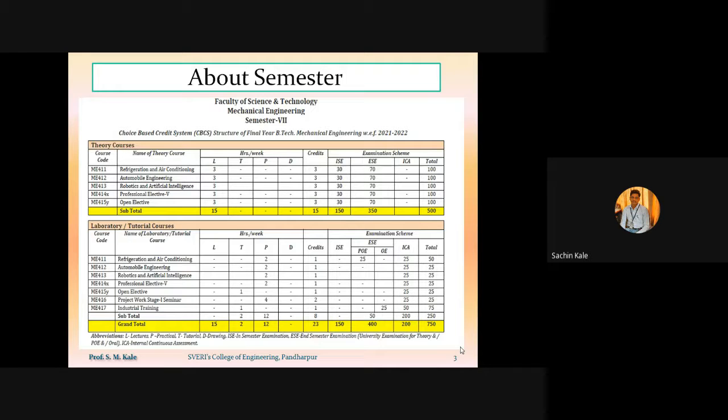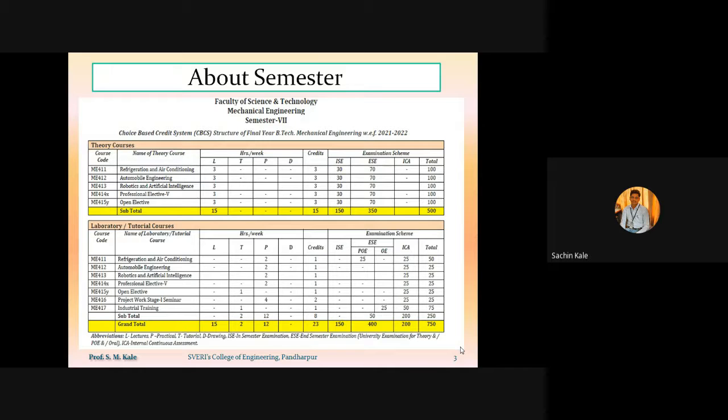Then robotics and artificial intelligence. This is a new subject being added in the BTech syllabus. Previously there was the automatic control engineering subject. By doing some modification in that subject, this new subject is being introduced for your 7th semester, that is, robotics and artificial intelligence.